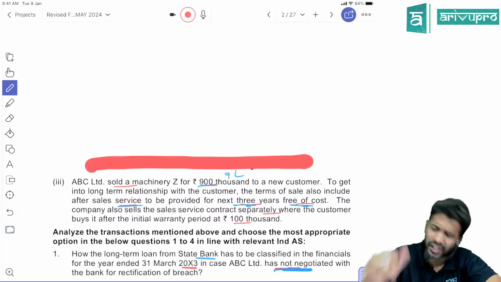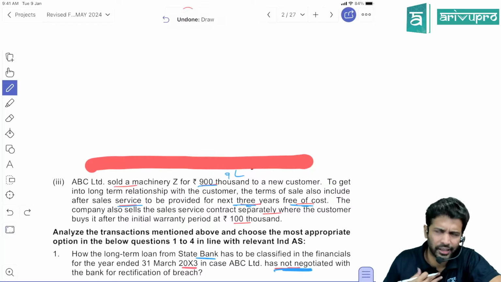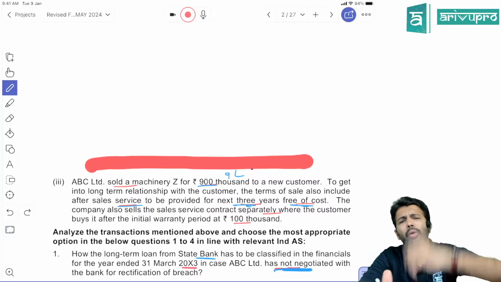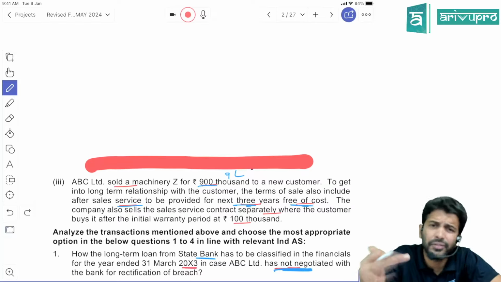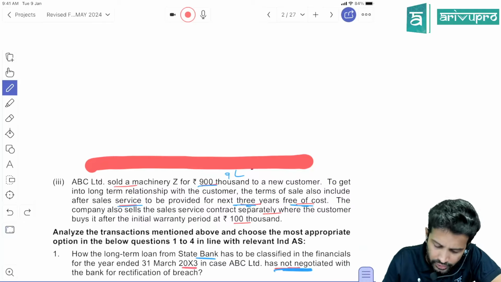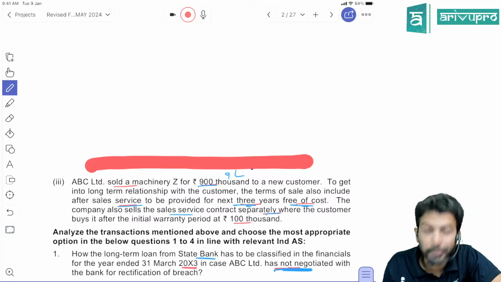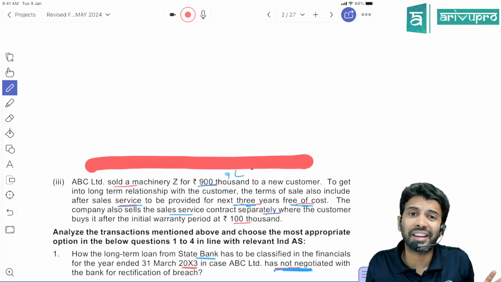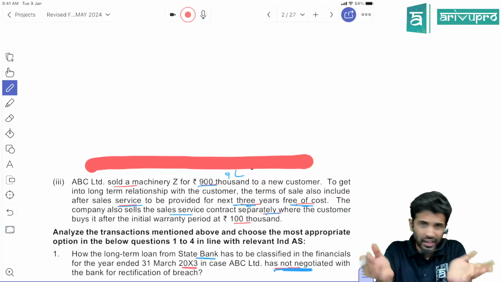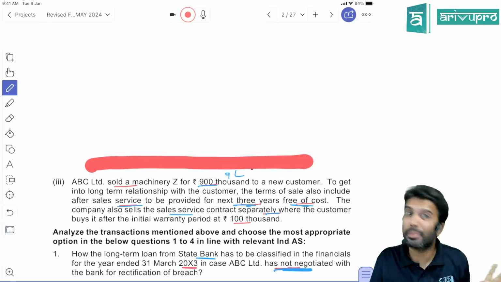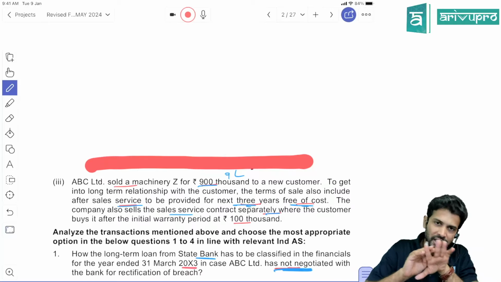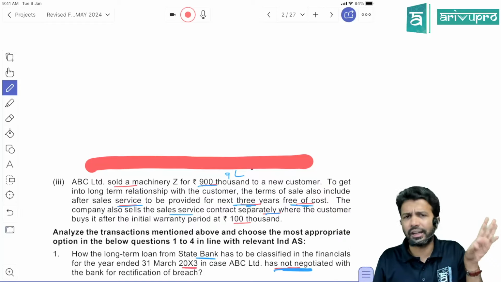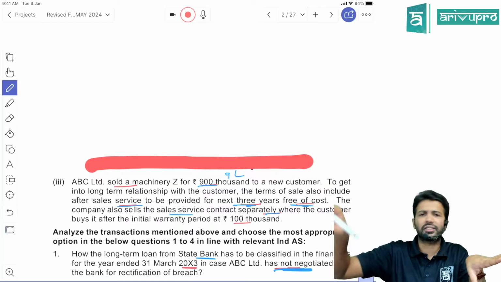We told the customer, buy a machinery. We are probably machinery dealers. So we told him, buy a machinery from us for 9 lakh rupees, and we will give you 3 years of service at free of cost. The company also sells service contracts separately. So that means the machinery and service are not highly integrated. If they were highly interrelated, they would become one performance obligation. Here you can sell machinery separately, service separately. So they are distinct. The goods is separate here, service is separate over here.